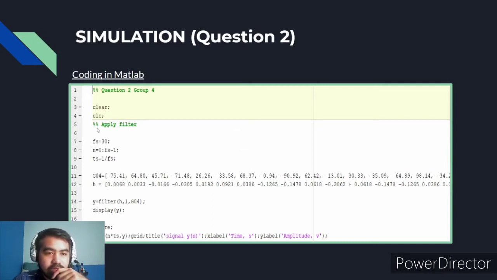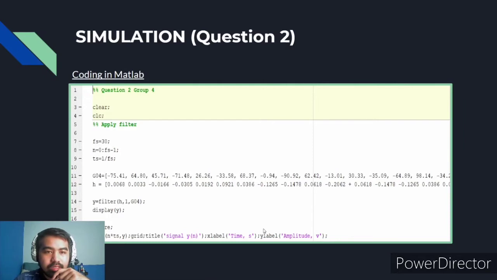So we follow the same procedure of defining the signals and the data, and then we need to define the h, which is the equation for the filter that was given. We use y equals filter to input the data of the signal spectrum into the filter, and then finally we plot the filtered signal that we have just got into the appropriate figures.